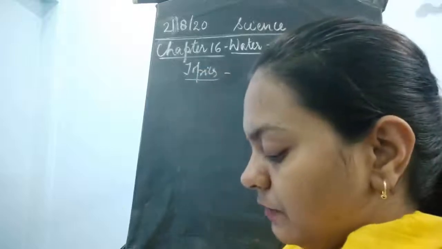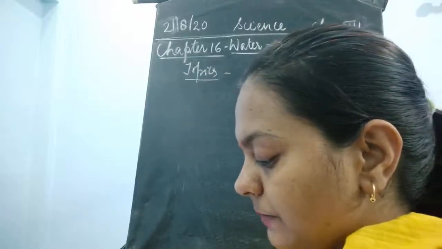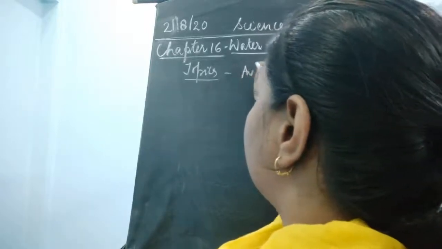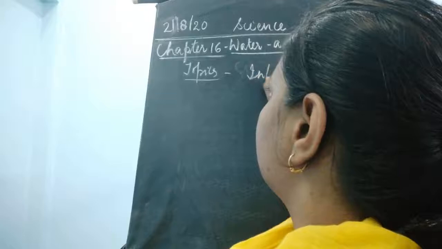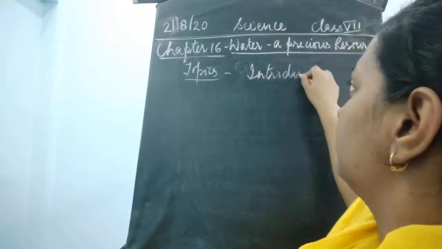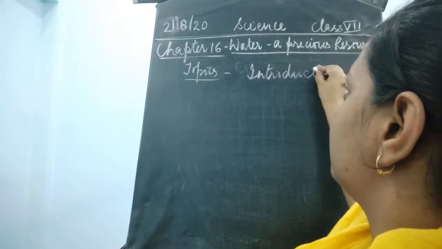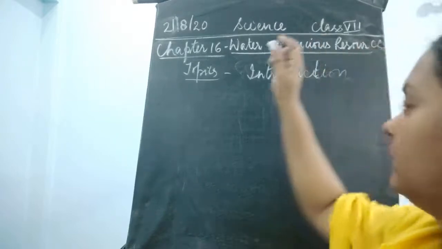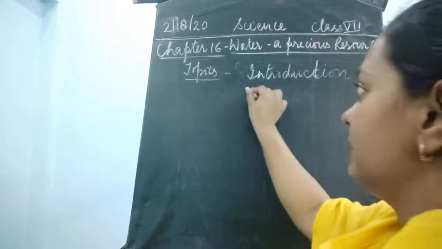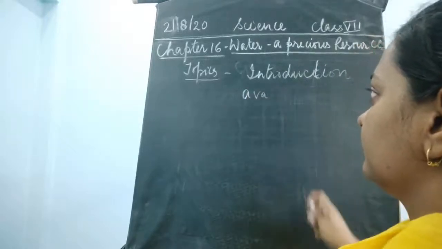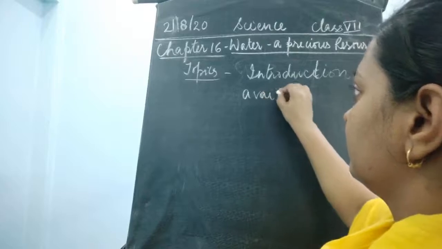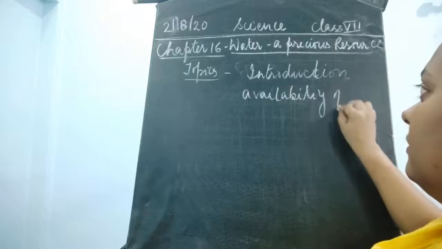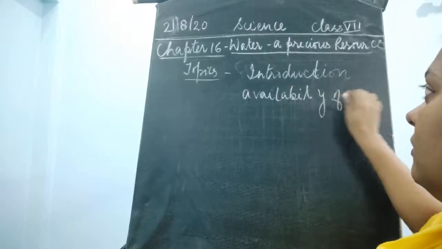what topics are to be covered? The first topic is how much water, the availability of water. First of all, I will introduce this chapter. Okay, introduction of this chapter. After that, we will see the availability of water.